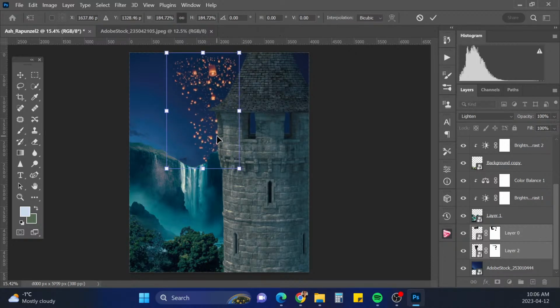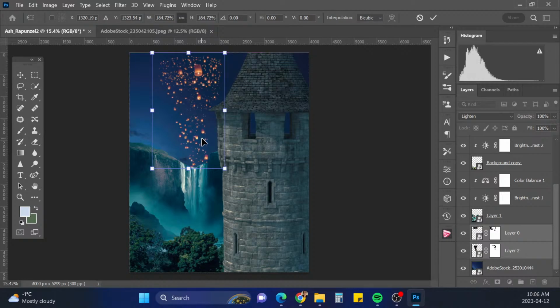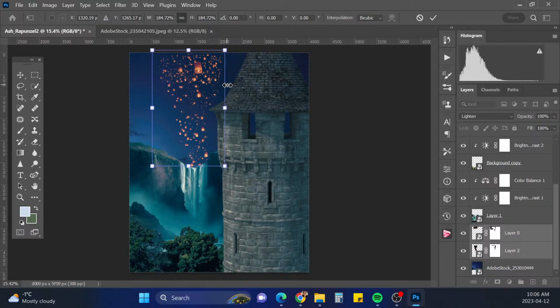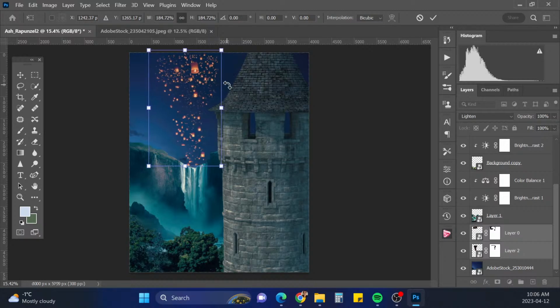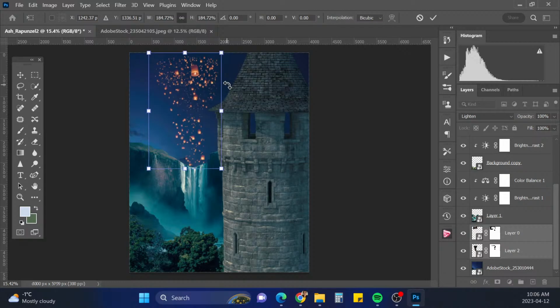I'm just gonna see what they look like bigger. I mean, I think that's gonna be too big back there.